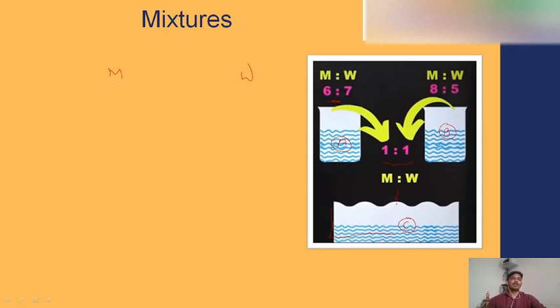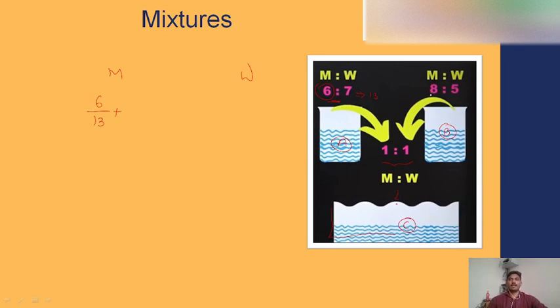So what is the milk quantity present in container 1? The milk quantity is 6 parts in container 1. Out of how many parts, if I add the milk and water in container 1, it will be 13 parts. So there are 6 parts of milk out of a total of 13 parts. This is regarding container A.